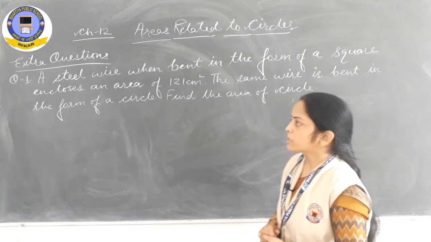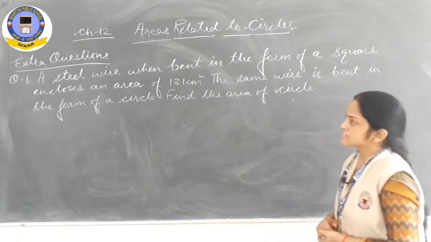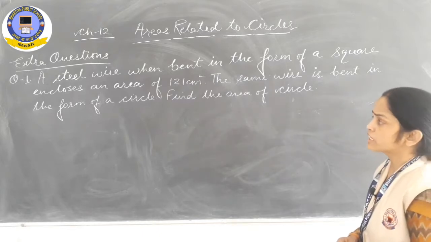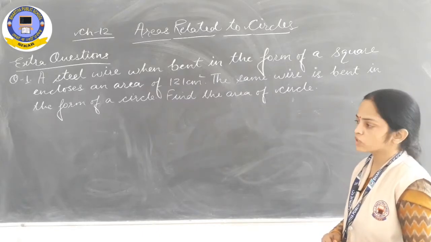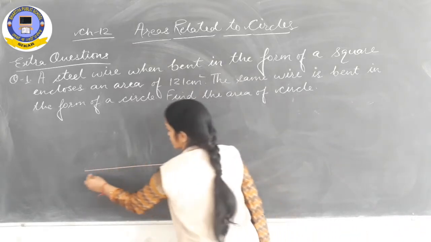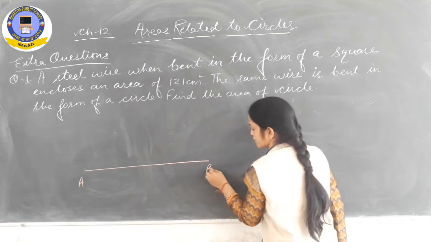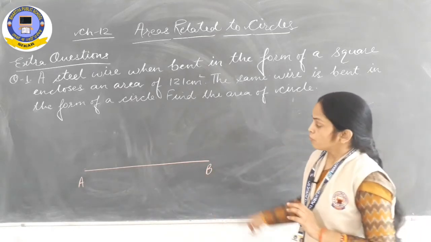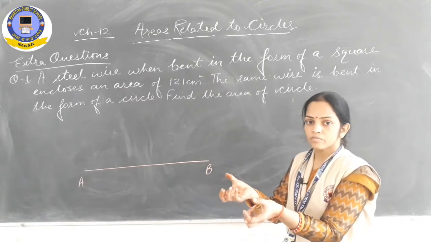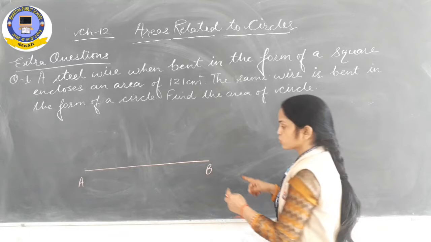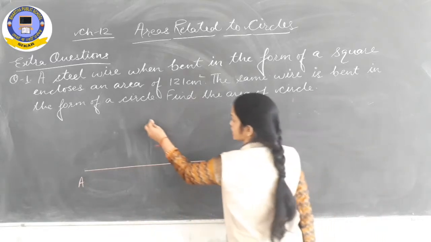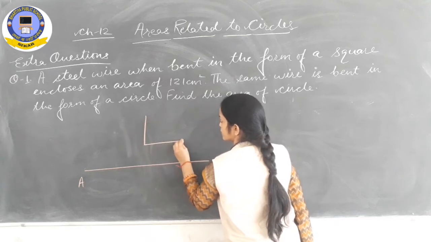Read out the first question first of all. A steel wire when bent in the form of a square encloses an area of 121 centimeter square. See, a wire is given to us. Suppose AB is a straight wire. We have given it a shape of square. That means we have bent it in the form of square. So this whole wire AB is used to form a square. Suppose I have converted it into this shape.